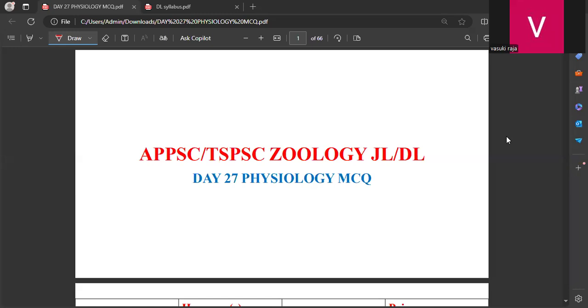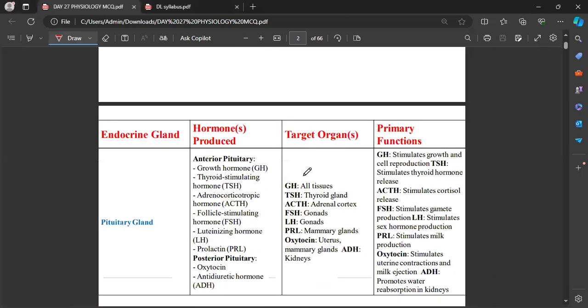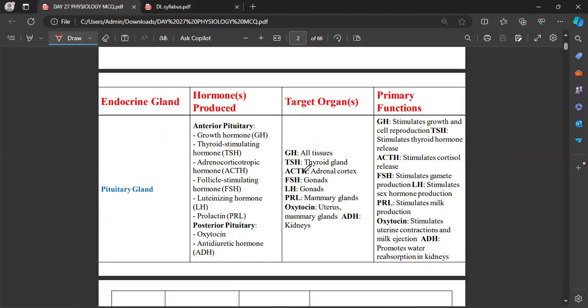In today's class, we are going to see about endocrinology related to hormones. We have a lot of glands in that. For example, what is the difference between endocrine gland and exocrine gland? Exocrine glands are called duct glands, and endocrine glands are called ductless glands. Just tell me whether endocrine gland is a duct gland or ductless gland.